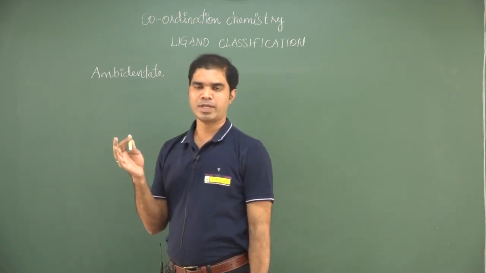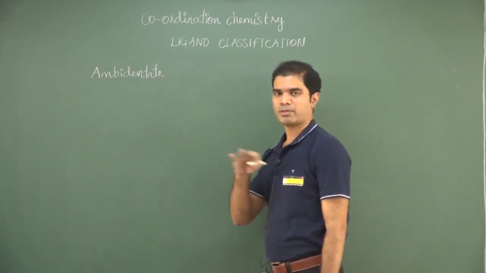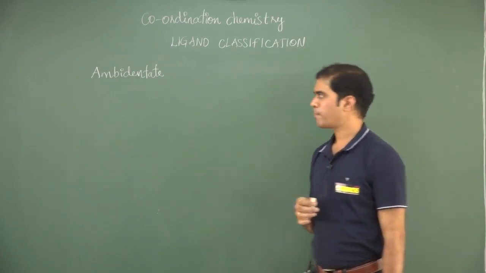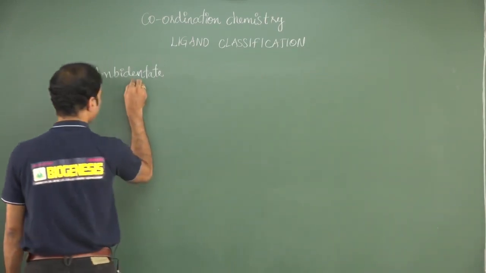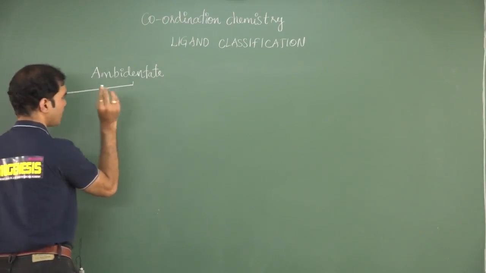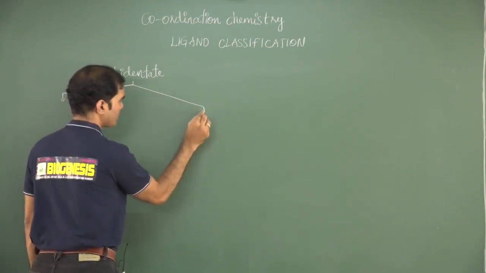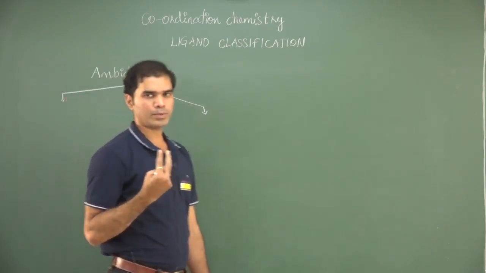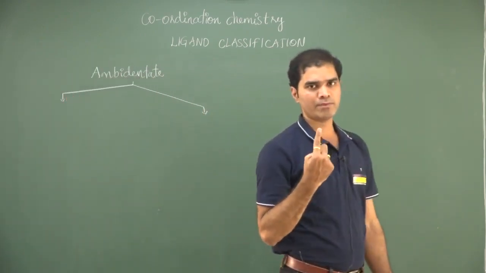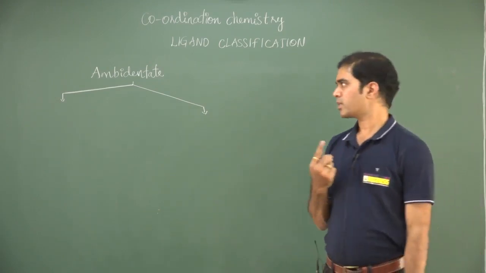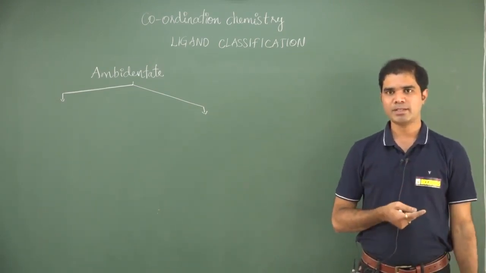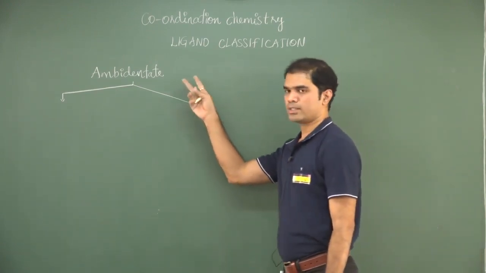One time it donates through one donor atom, the other time, depending on the interactions, it will give another donor atom. But at any time only one will act as a donor. Even if both can donate, only one of them will donate at a time. Such ligands are called ambidentate ligands, because when both give, that comes under bidentate ligand. This is not a bidentate, this is ambidentate.